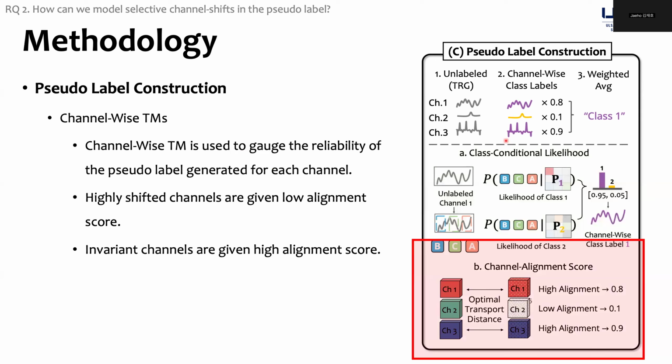Next is the use of channel-wise transition matrices. What we do here is gauge the reliability of the pseudo-labels generated for each channel. As such, using the channel-wise transition matrices from both the source and target, we measure the optimal transport distance between the two. A lower distance between the two transition matrices indicates that the shift is small for that channel, and as such, we can place higher weight on that channel's pseudo-label. We can use this weight in this part.